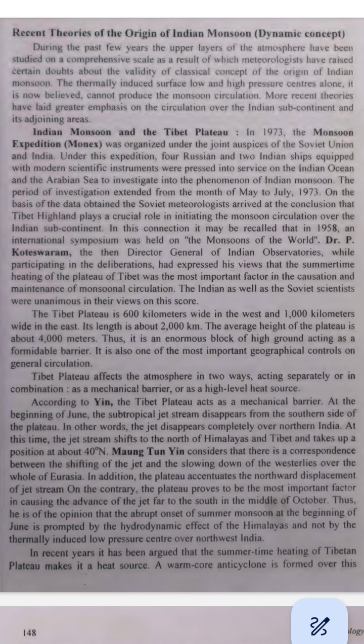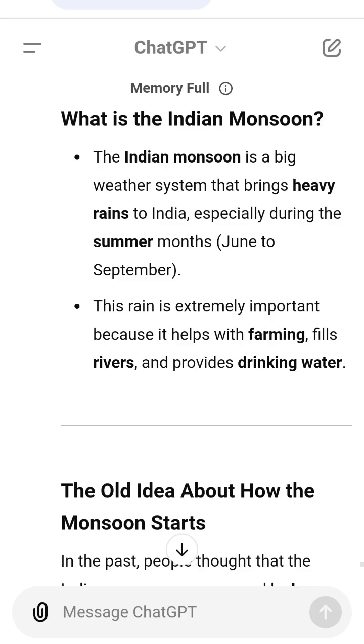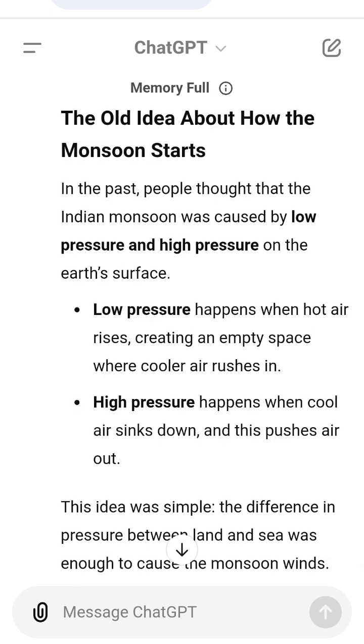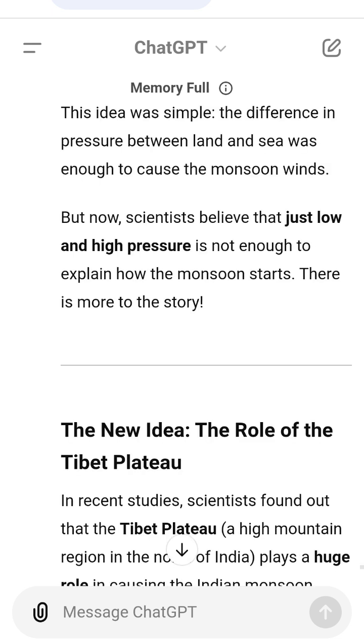2. 1958 Symposium on Monsoons. In 1958, scientists from around the world met to discuss how monsoons work. Dr. P. Koteswaram, an Indian scientist, said that the heating of the Tibet Plateau during summer is the most important factor for causing the monsoon. Scientists agreed that the Tibet Plateau is crucial for starting the monsoon.